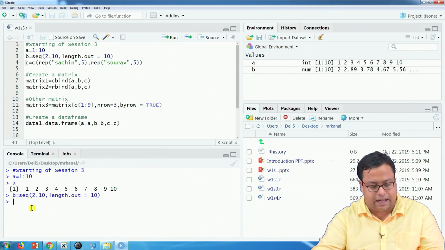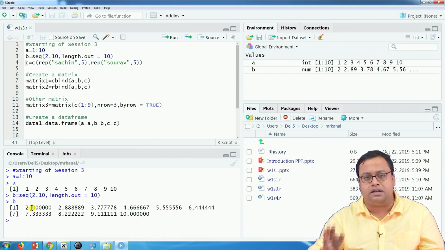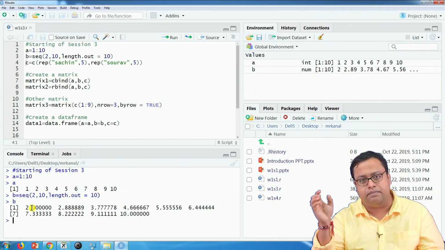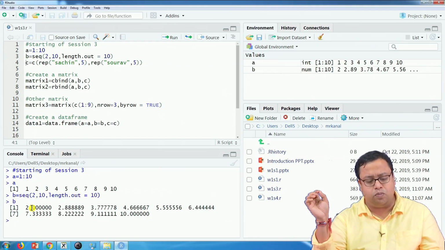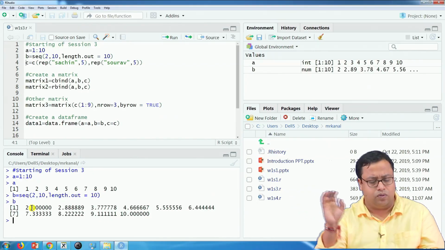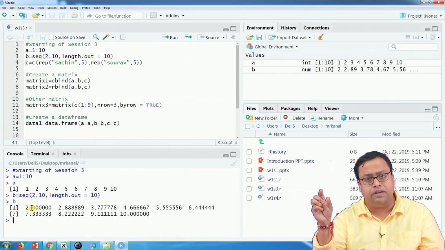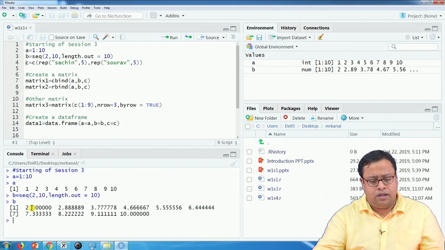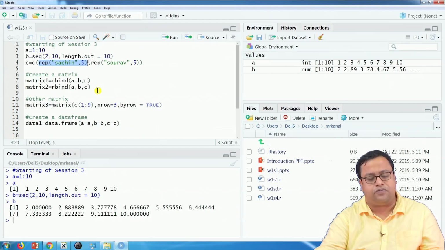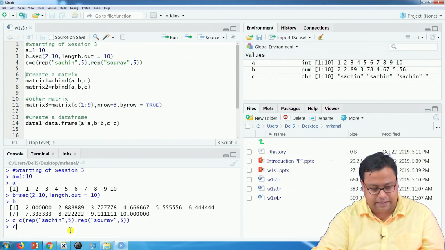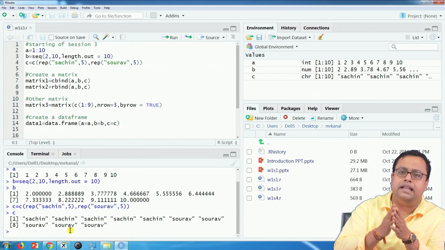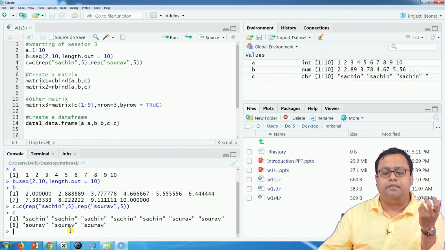The moment I run that, the values from 2 to 10 are broken into 9 equal intervals so that you get 10 values. So 2, then 2.889, then 3.7778 and so on. That is a numeric vector, not an integer anymore. On the other hand, C is a character vector where the first 5 entries are Sachin and the next 5 entries are Saurabh. Now I will join A, B and C to create a matrix.